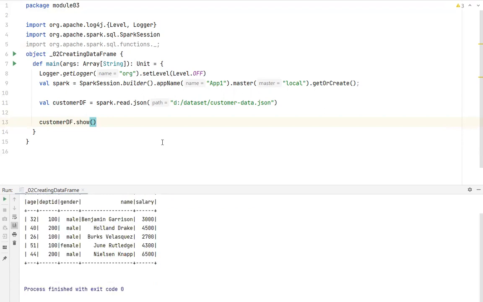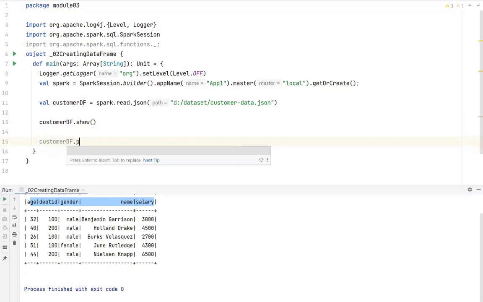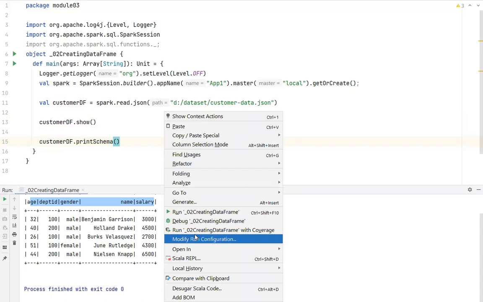Yeah, if you see this, the header names are the key names. So now you have to know the different methods available in the data frame. For example, look at this, customer data frame dot, there's a method called printSchema. So this will print the schema.